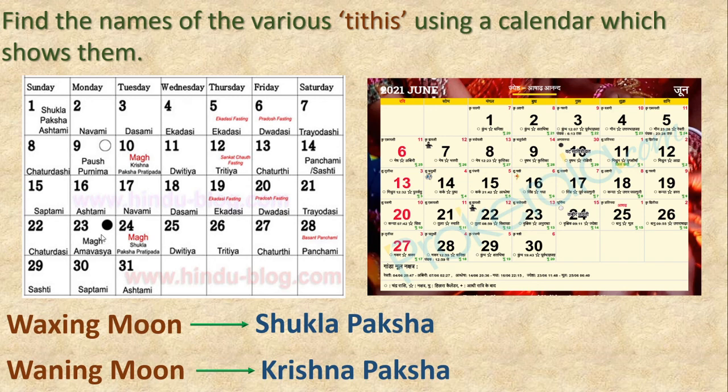Amavasya means here new moon day. From Purnima to Amavasya or from full moon day to new moon day, it takes 15 days. That is Shukla Paksha. Right?